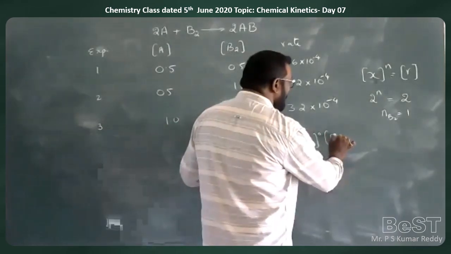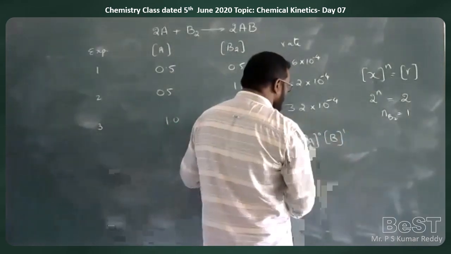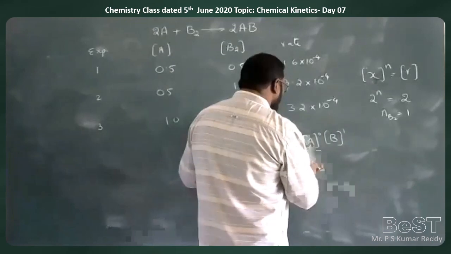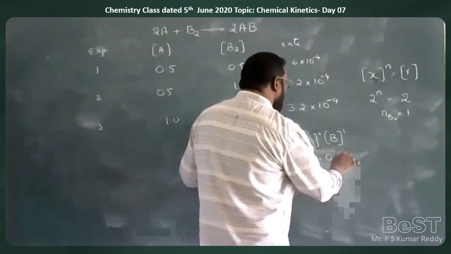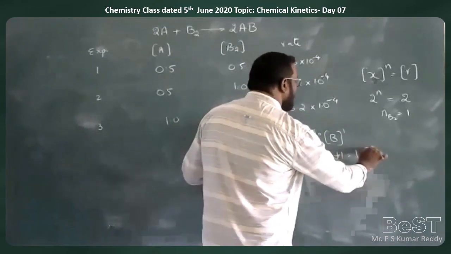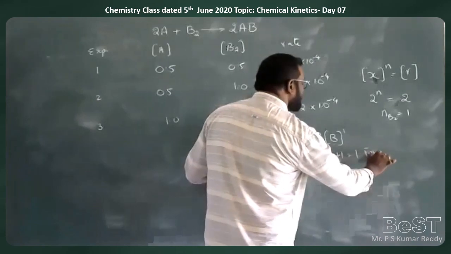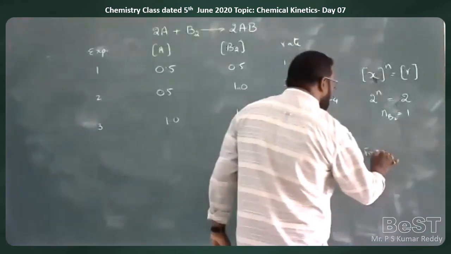And with respect to B, it is a first order reaction. So automatically order will be equal to 0 plus 1, which is 1. It is a first order reaction.